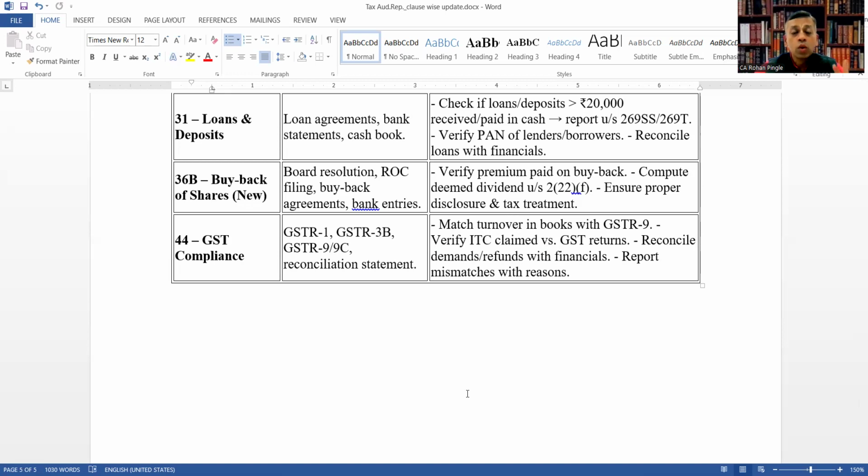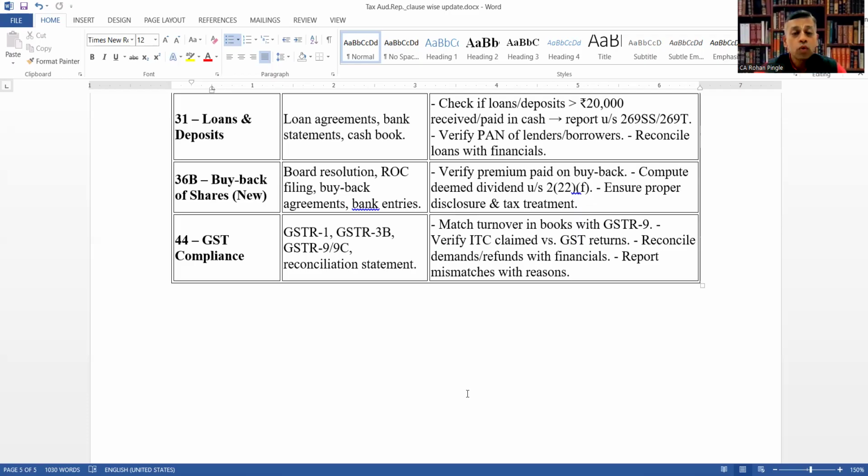Important clause, new clause 36B, buyback of shares. So documents to verify are board resolution, ROC filing, buyback agreements, and bank entries. An audit procedure would be to verify premium paid on the buyback, compute deemed dividend under section 2(22)(f), and ensure proper disclosure and tax treatment.